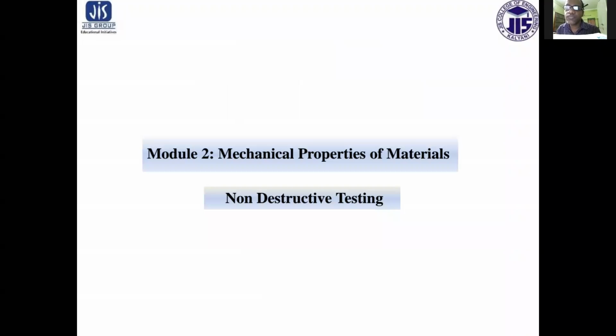Today's session, we will discuss non-destructive testing. Usually, non-destructive testing is a useful method to determine the various properties involved by the non-destructive method. As the name implies, it does not damage or reduce the service life of the component.